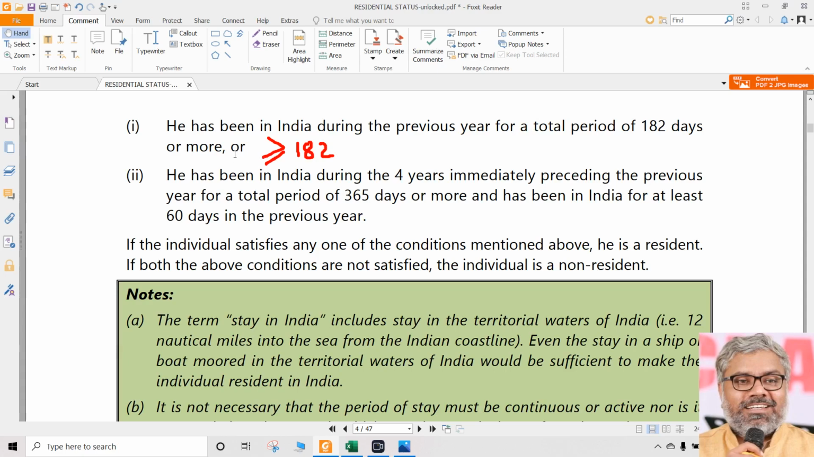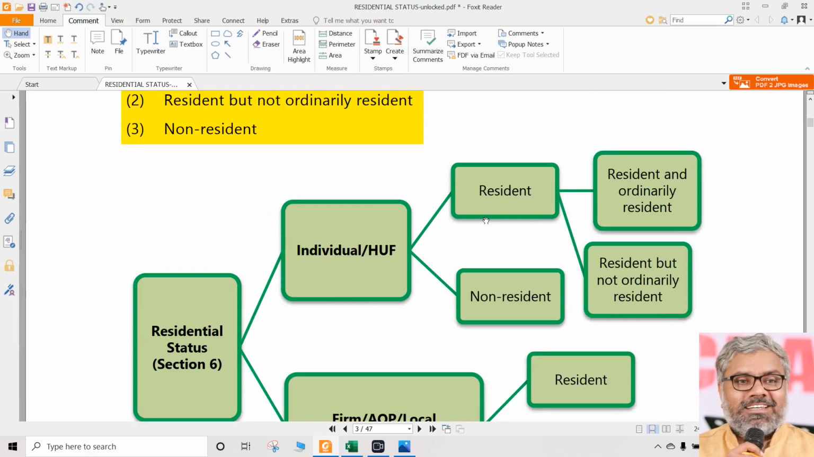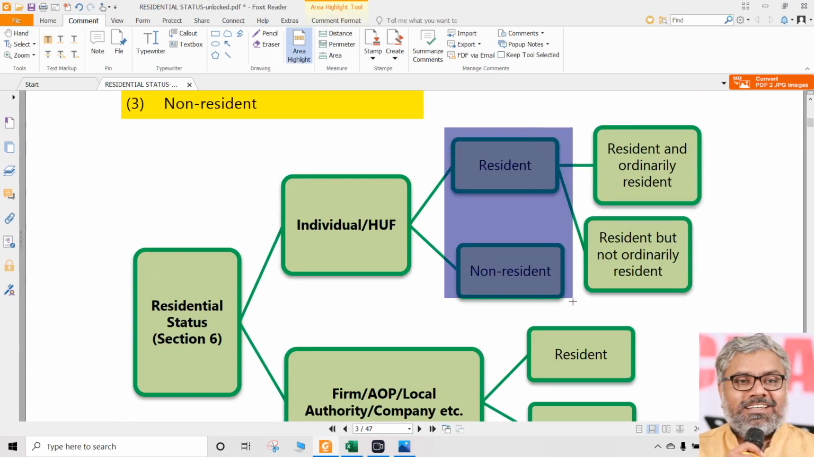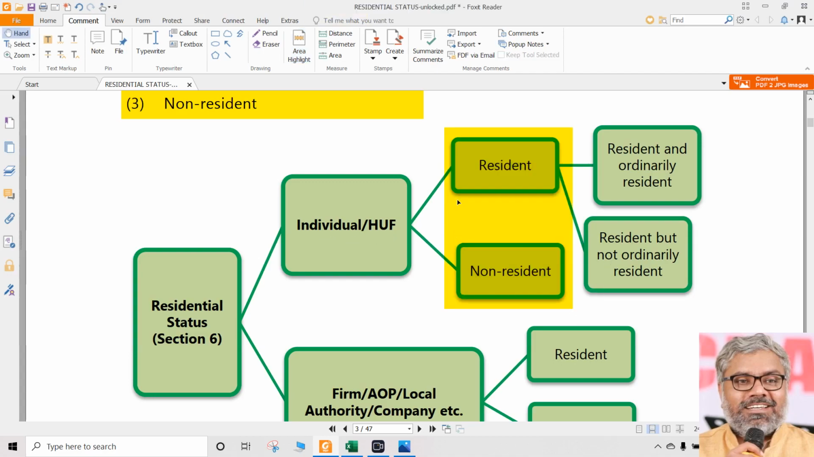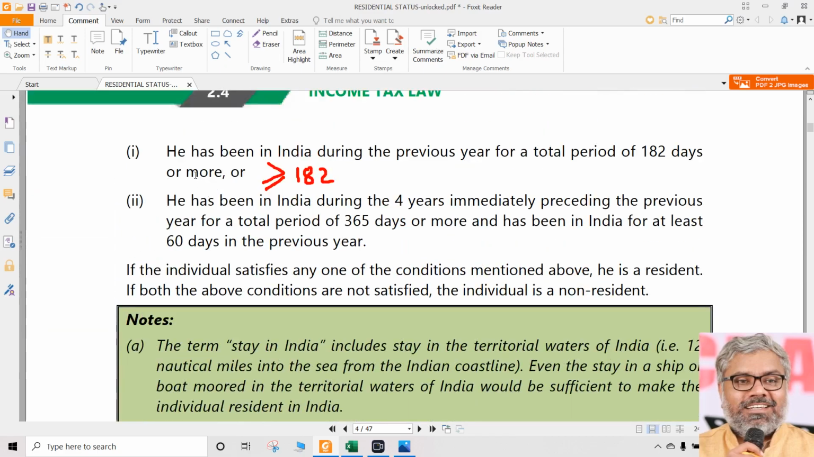Again, we are not talking about resident and ordinarily resident, or resident but not ordinarily resident. That comes later. That is additional conditions. Now what we are talking about are basic conditions which tell us whether that person is prima facie a resident or not. Once he is a resident, then only we will check whether he is ordinarily resident or not ordinarily resident. First we have to check whether an individual is a resident or non-resident. For that purpose we need to check these basic conditions, whether a person has stayed in India for 182 days